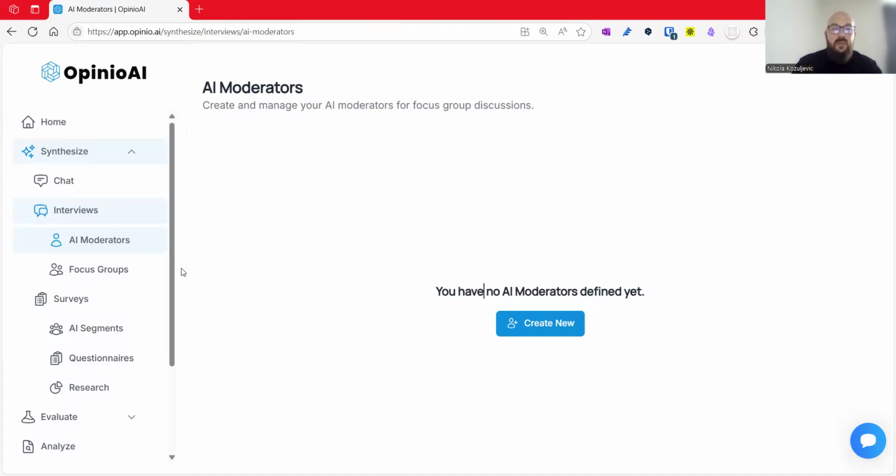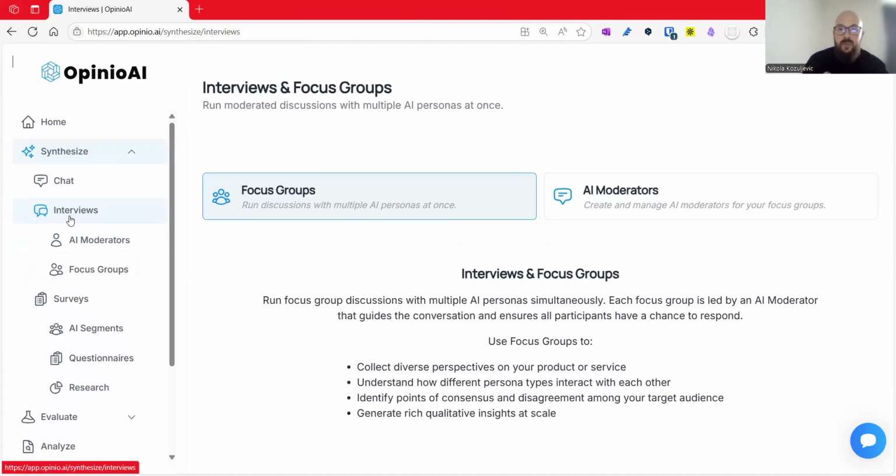Simply because with focus groups, we allow you to include several different personas in one virtual room where the AI moderator will ask questions and you will get the response back, and you will have a nice report in the back as well. This is extremely powerful because this is the first time we can actually put different models built on personas inside a virtual room where these personas can discuss a question. So, without further ado, let me just quickly introduce you how it works.